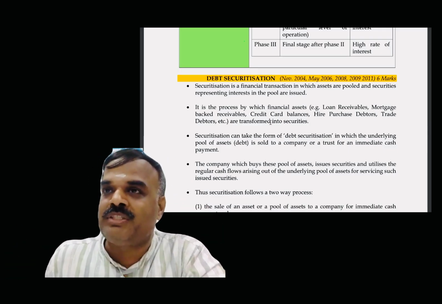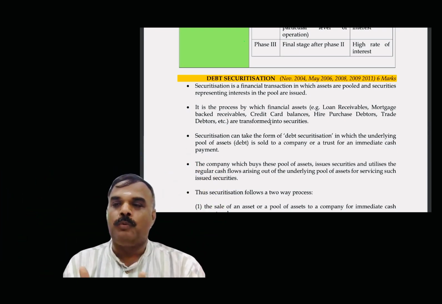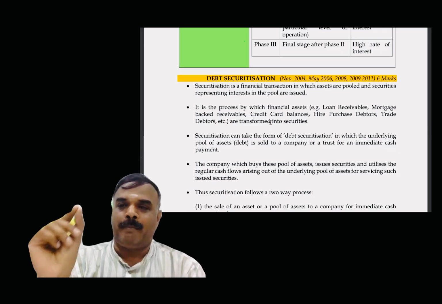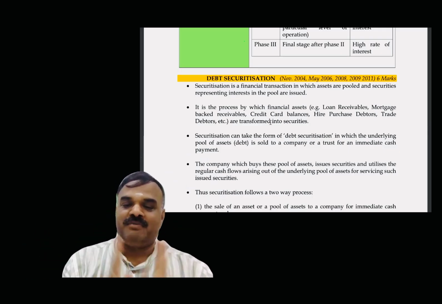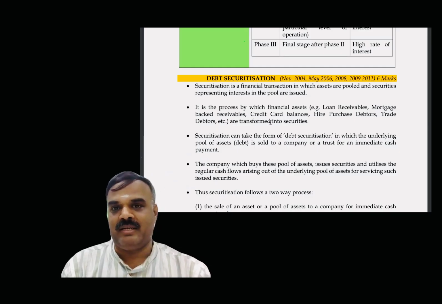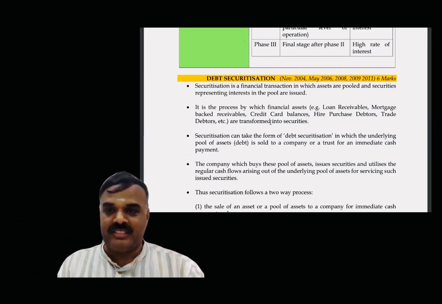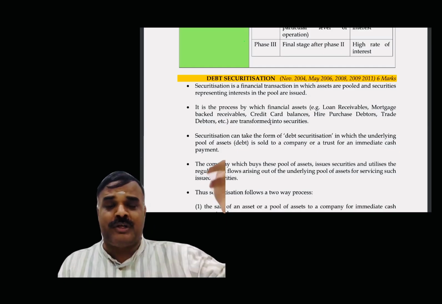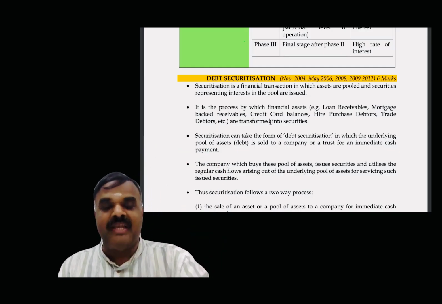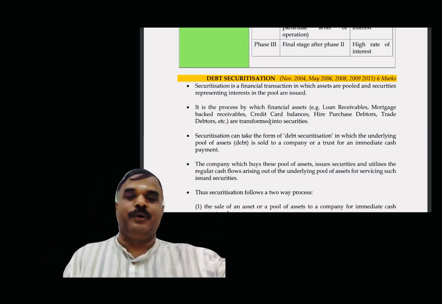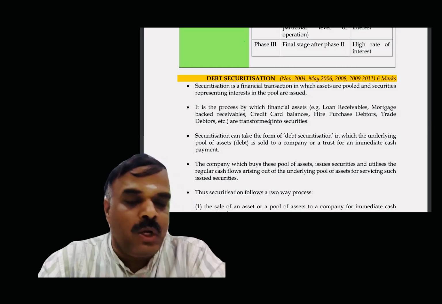Out of that, I'm going to give securities. That asset I'm going to convert into an asset pool called a special purpose vehicle, like a trust vehicle. Special purpose vehicle, SPV. Out of the pooling of assets, I am going to issue the securities. If I issue the securities, they become long-term in nature. Am I right or not? So I am converting debt into securities. That's why it's called debt securitization. Got the clarity, my dears?